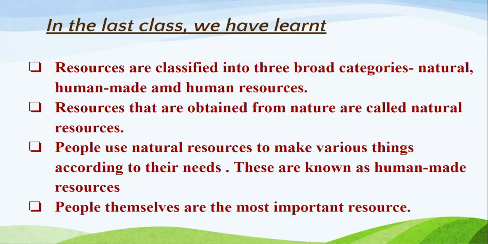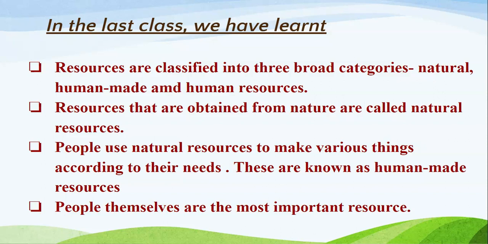Last but not the least, people themselves are the most important resource, as human beings have the ability to create more resources through their knowledge and skills.